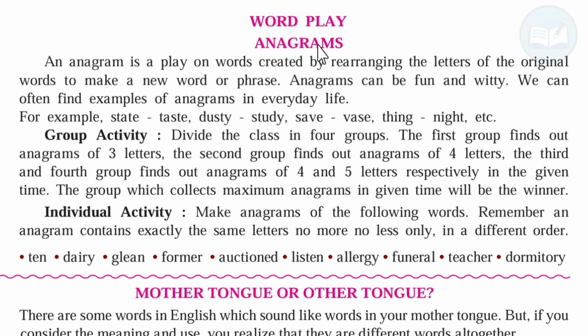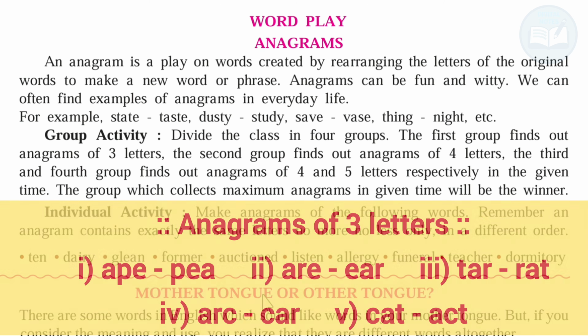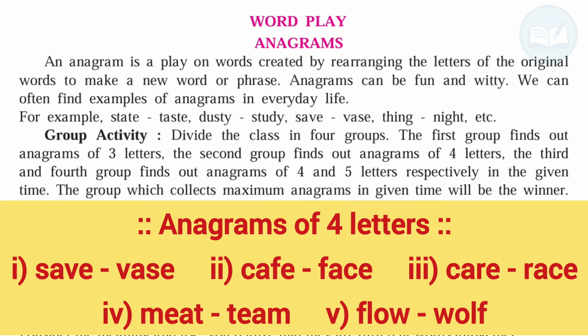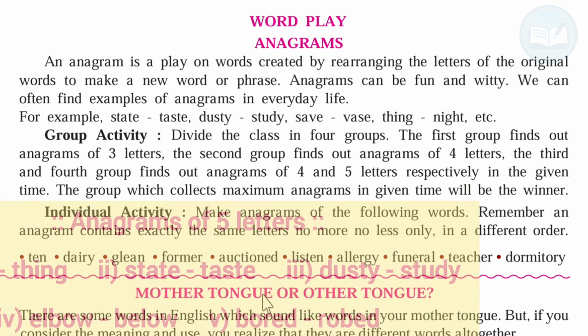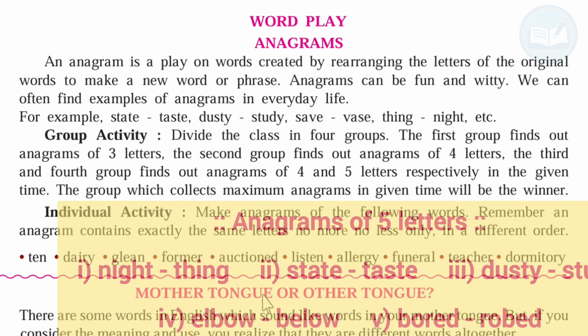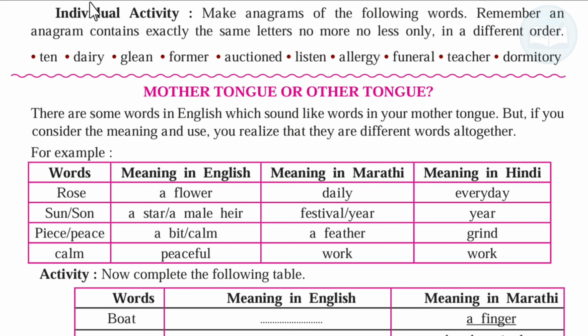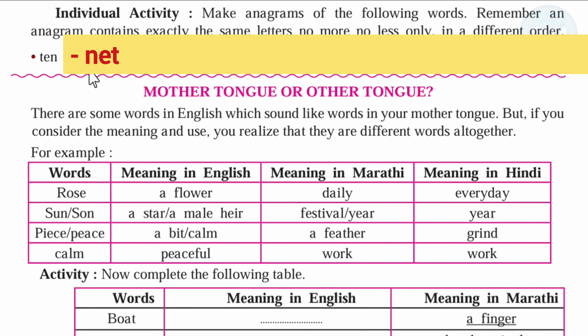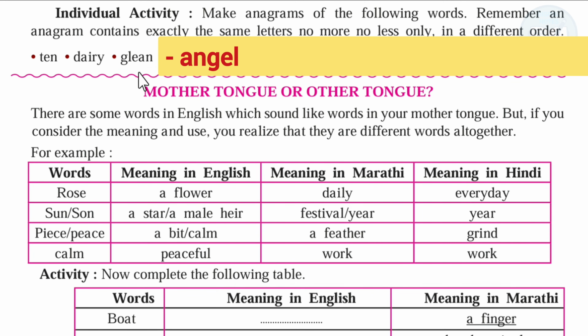Come to the next page. Wordplay, anagrams, group activities. Answer: anagrams of 3 letters, anagrams of 4 letters, and anagrams of 5 letters. Next, individual activity. Make anagrams of the following words, and remember an anagram contains exactly the same letters, no more, no less, only in a different order. Answer: net, dairy, diary, glean, angel, farmer, reform,